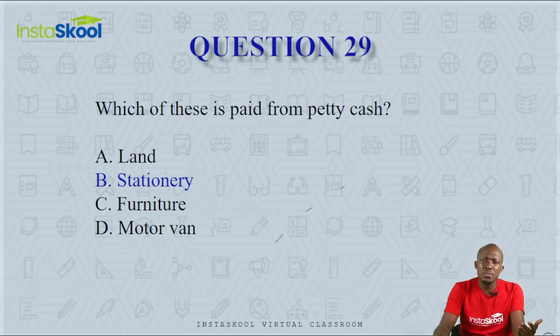You can buy a biro every month, sometimes every week. You can buy papers every week. You can buy staple pins every month or every week. So those things reoccur and they usually cost small amounts. So the correct answer here is option B, stationery. They are paid from the petty cash.